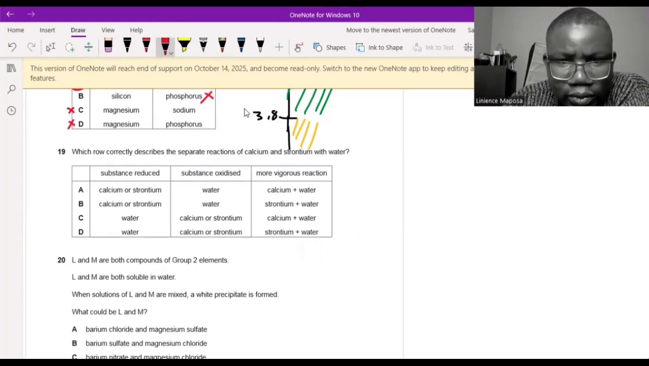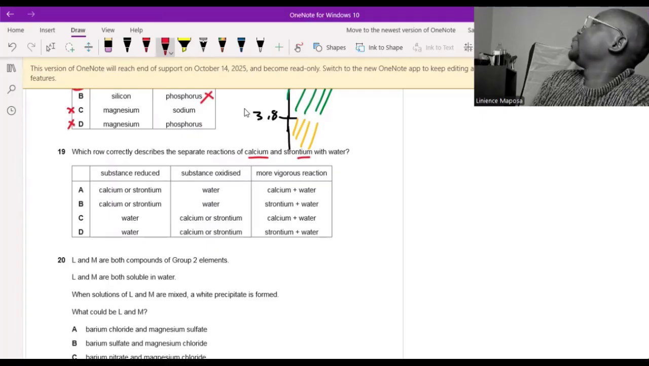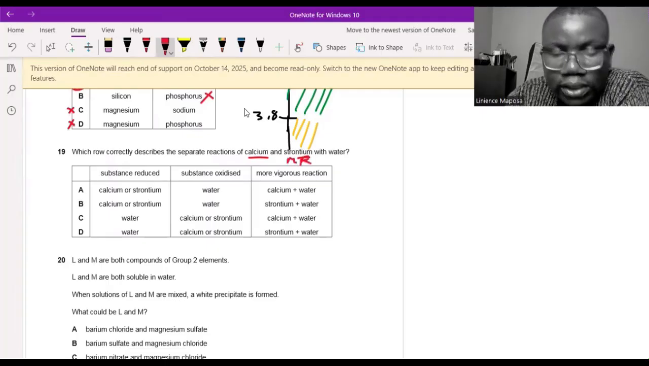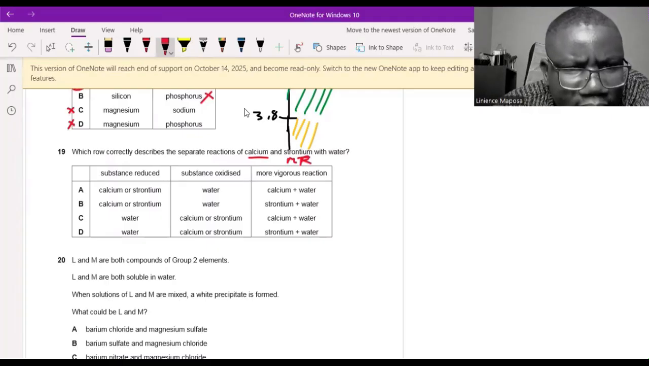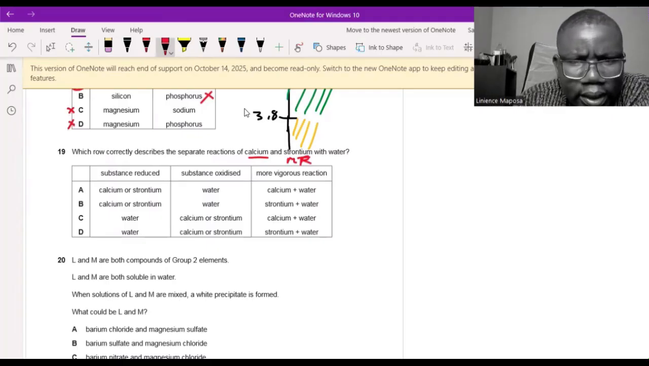So when the substance reacts with water, calcium is going to react. Which one are we comparing? We're not comparing magnesium. We're comparing calcium and strontium. Strontium is below calcium, so strontium is more reactive. Substances are reduced when we react with water. Okay, let's try that. Separate reactions, calcium and strontium with water.